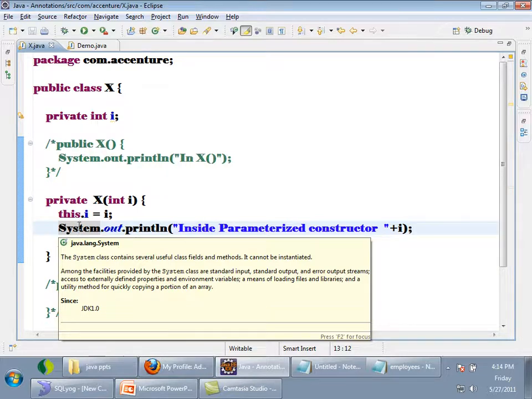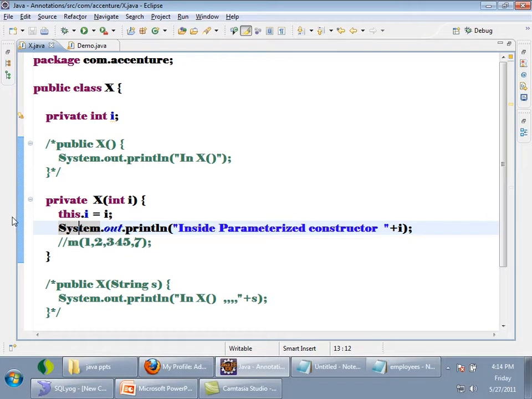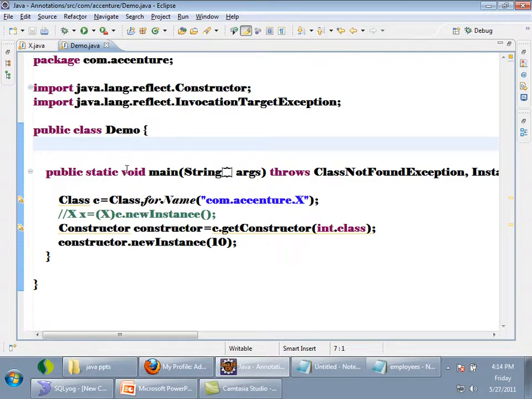But by using reflection I will say that it is possible. Will you believe me or not? Okay, you don't need to believe me. See now, this is the constructor which is taking int, it is private. If I run this program, I am saying c.getConstructor which is taking int.class, and I am invoking it, right? Let me run it. When the constructor was public, it got executed. Now it is private.